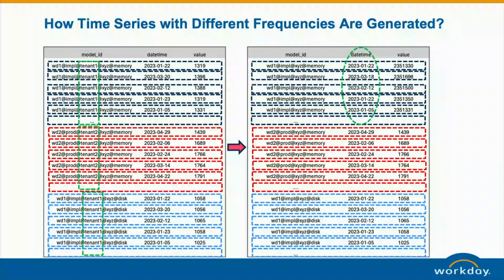For example, if we want to do the forecasting at the weekly level, we just need to format the data for the time and do the aggregation over time to generate the time series. So we can see data center level, service level, or time level, or any combination between them.